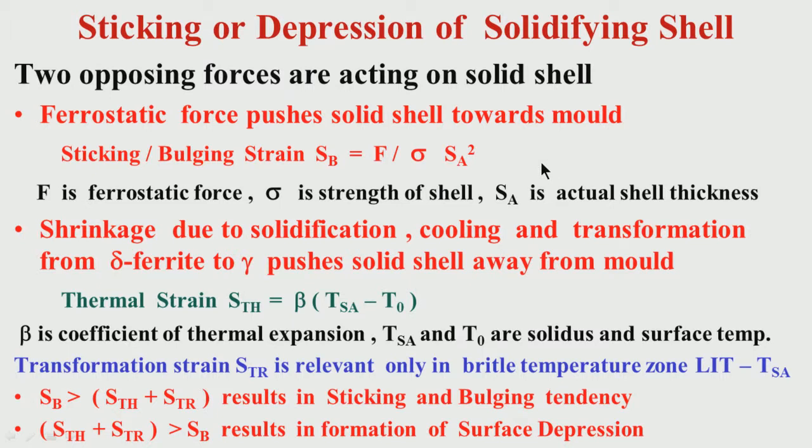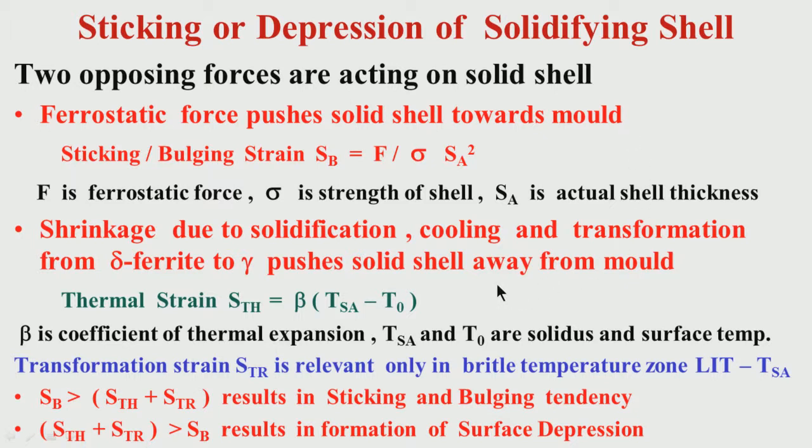This is one force. Another force is just opposite to it. The ferrostatic force is trying to push the shell towards the mold, and the shrinkage due to solidification, cooling and transformation from delta ferrite to gamma is trying to push the shell away from the mold. Just see here, the ferrostatic force is pushing the solid shell towards the mold.